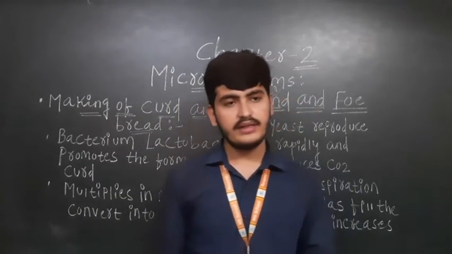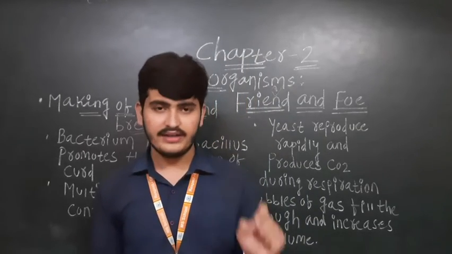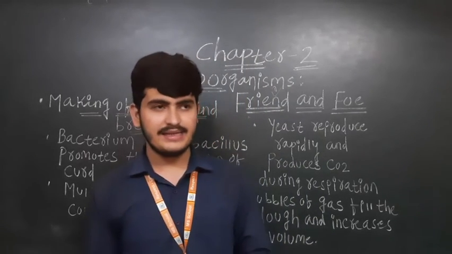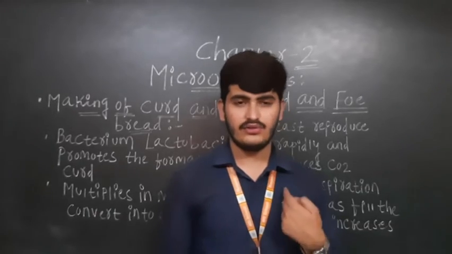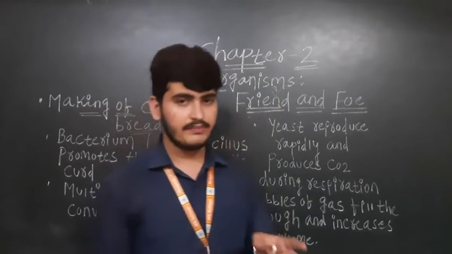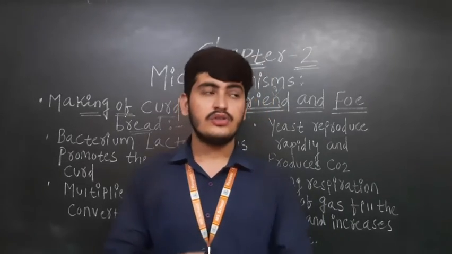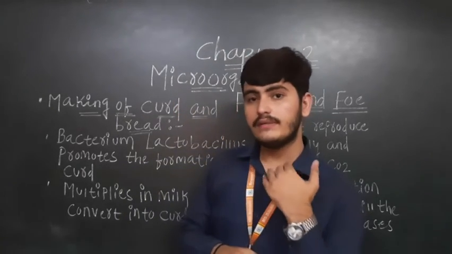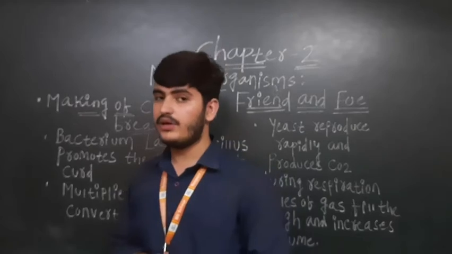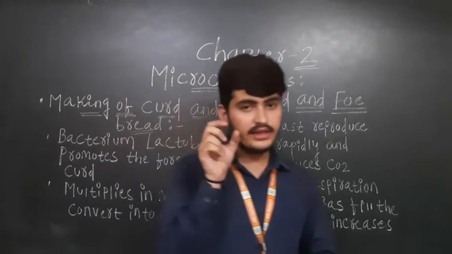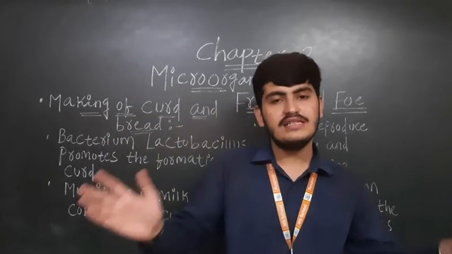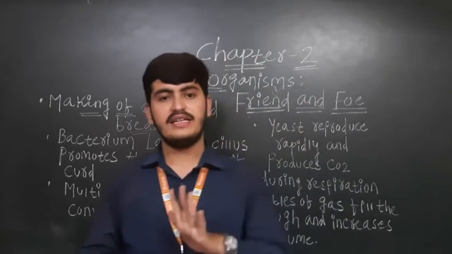Who converted this garbage into manure? Microorganisms only. Vegetable peels, fruit waste, cooked items, whatever garbage is there, they convert the waste into manure. If microorganisms were not present, just think, the whole surroundings would stay dirty.